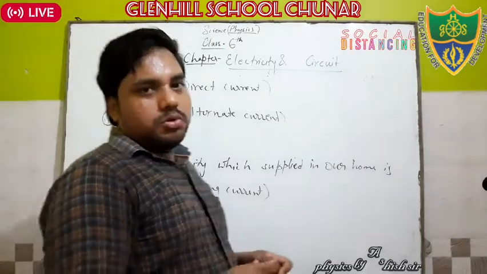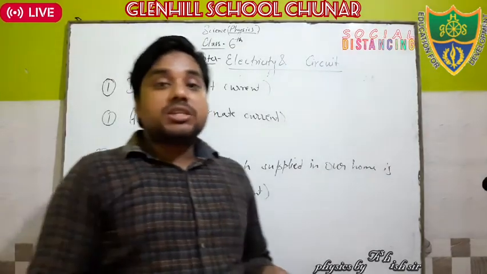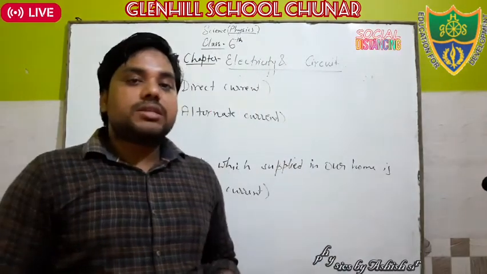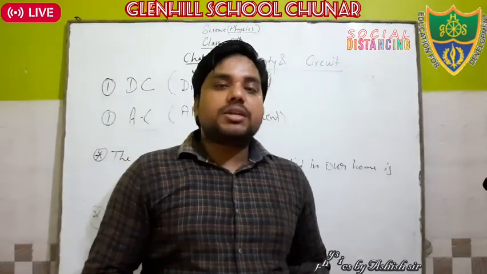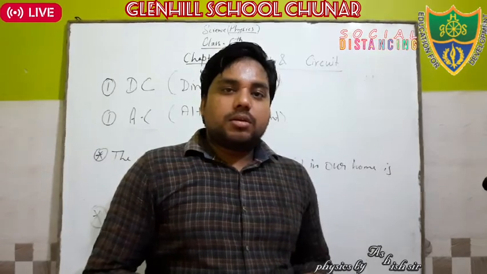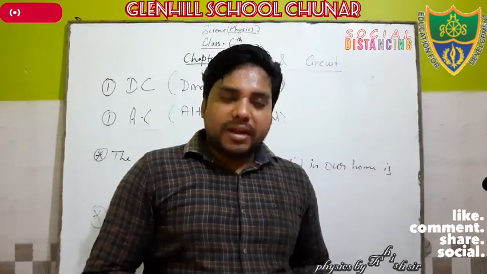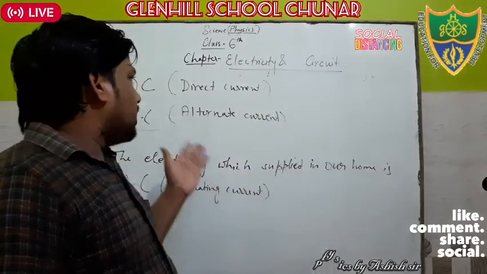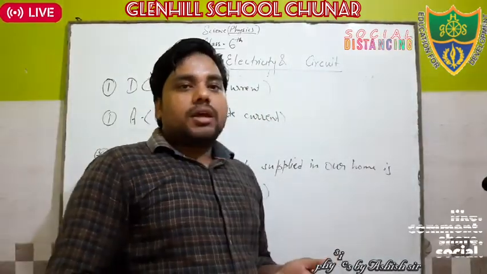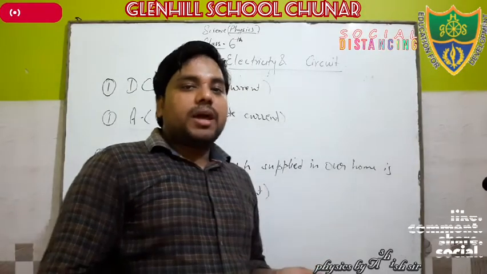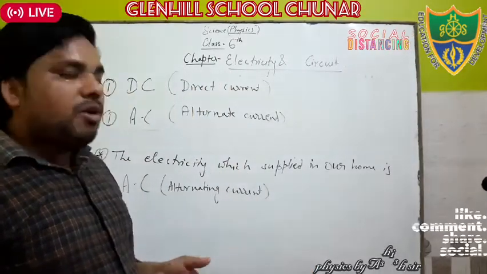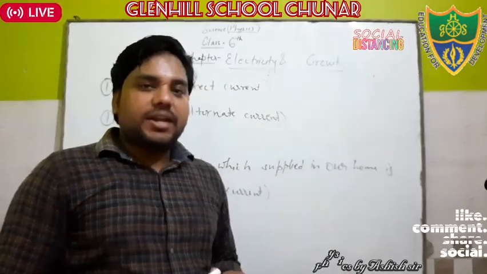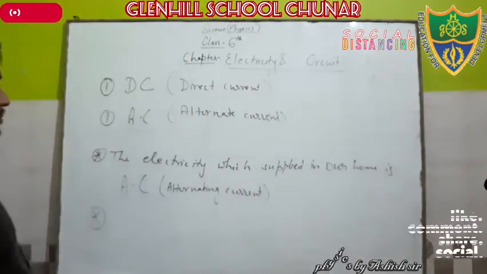DC is also used, but in another way: this DC current is produced with the help of a battery. When light is not there, electricity is not there, then electricity is generated by the help of a battery, and that battery generates DC current, meaning direct current. Clear? Now let's see.